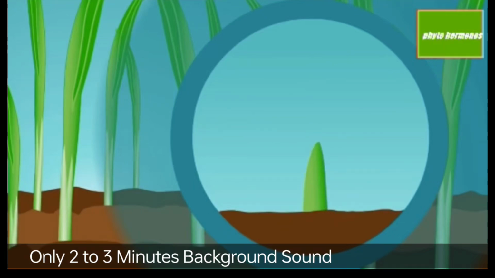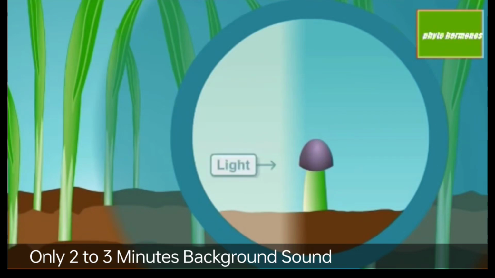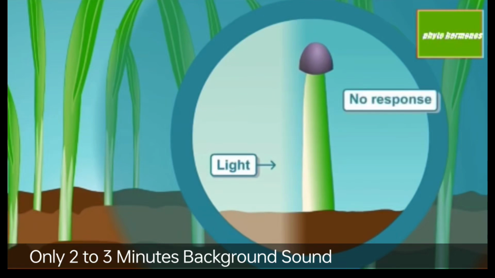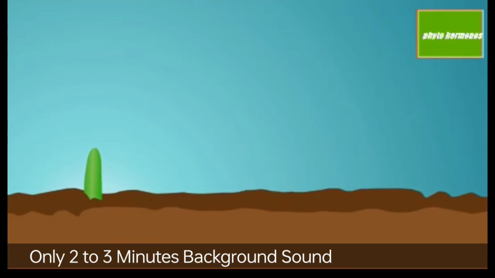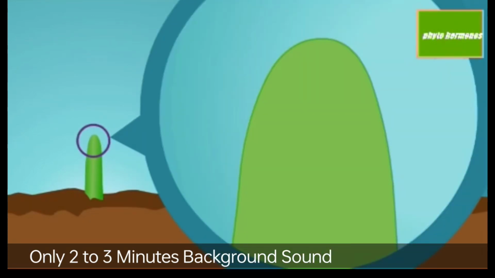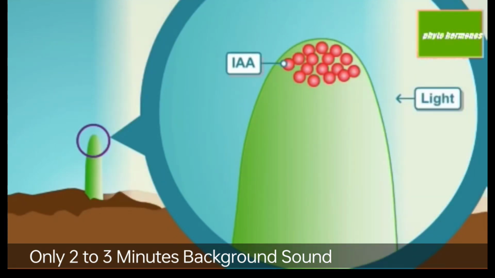To investigate further, Darwin covered the tip with a metal foil to prevent the light from reaching it and focused light from the side, but the characteristic bending of the seedling did not occur. But when the light was allowed to penetrate through the metal foil, bending occurred normally. They stated that when seedlings are freely exposed to a lateral light, some influence is transmitted from the upper to the lower part, causing the material to bend.